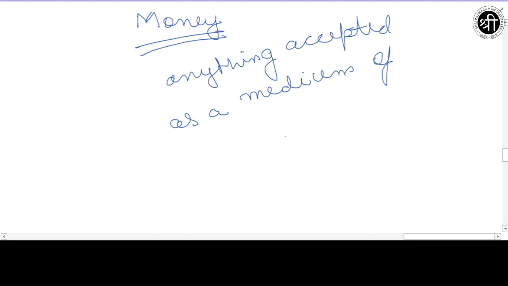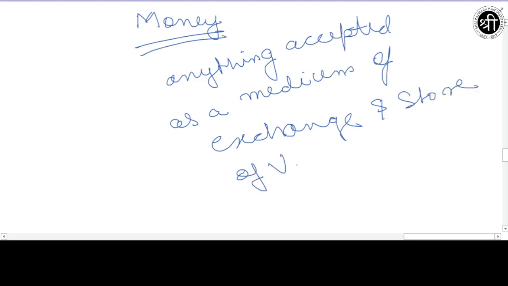Anything, and anything means literally anything. Whatever in this world can be accepted as a medium of exchange and store of value, that thing is known as money.